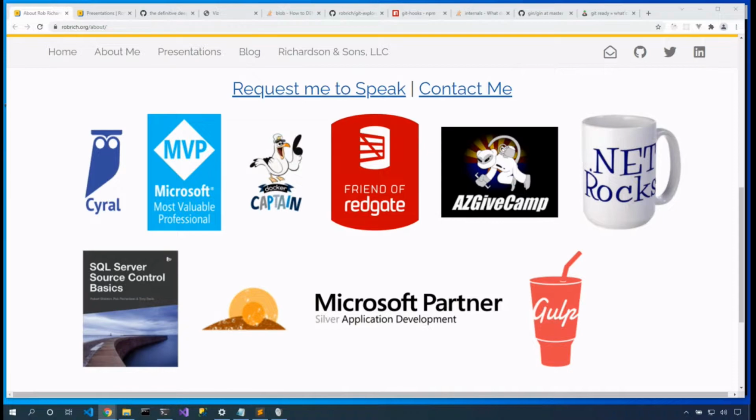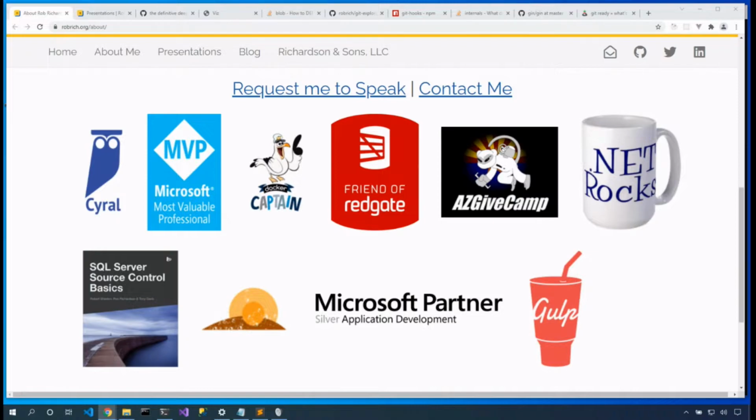Here's a little bit more about me. You can head to robrich.org to learn about it. AZ GiveCamp is one of the things that's particularly cool. It brings volunteer developers together with charities to build free software. We start building software Friday after work, and Sunday afternoon we deliver the completed software to the charities. Sleep is optional, caffeine provided. If you're in Phoenix, come join us for the next AZ GiveCamp. Or if you'd like a GiveCamp here in Singapore or wherever you're watching from, hit me up on email or Twitter, and let's get a GiveCamp in your neighborhood too.